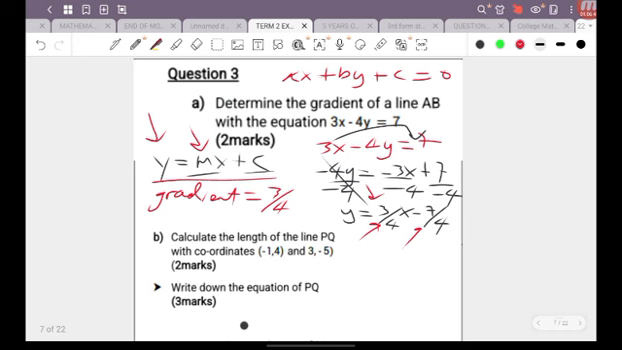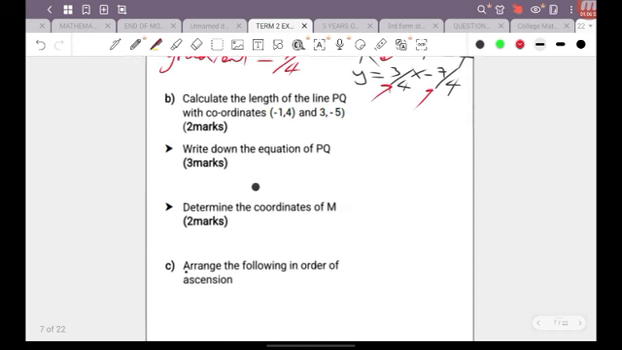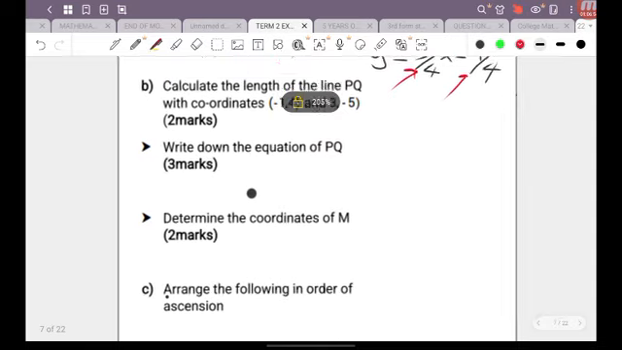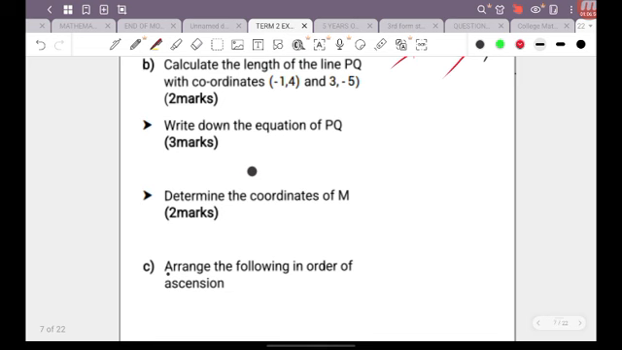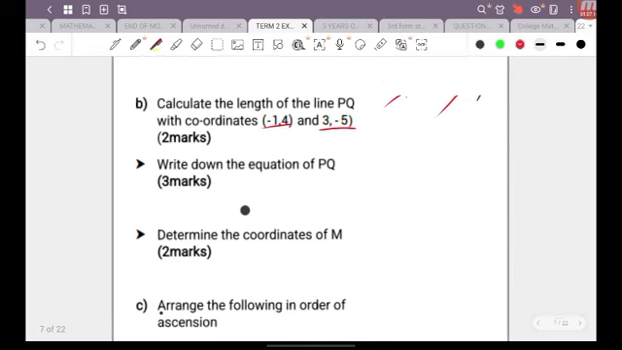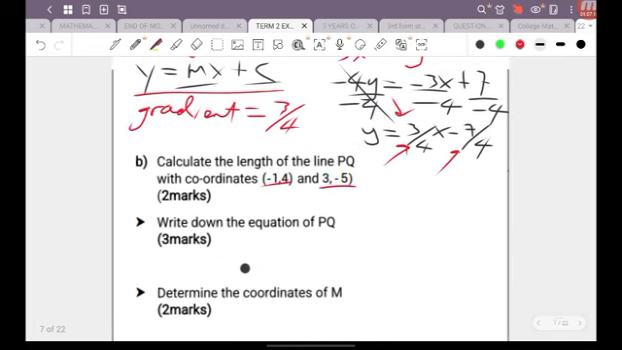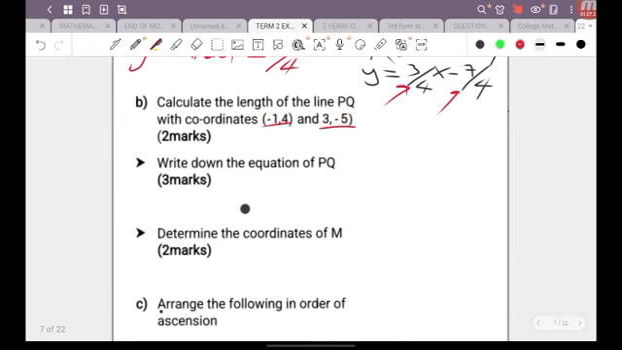All right, so that takes care of that question. The gradient is 3 over 4. Now, as we move down to this question, we're looking at the more expected type of question, because this is the type of question that students expect. Usually whenever you're asked to find the gradient or the length or the midpoint or the equation of a line, they provide you with the coordinate values like what we have here. So here they're saying that we are to calculate the length of the line PQ with coordinates (-1, 4) and (3, -5).